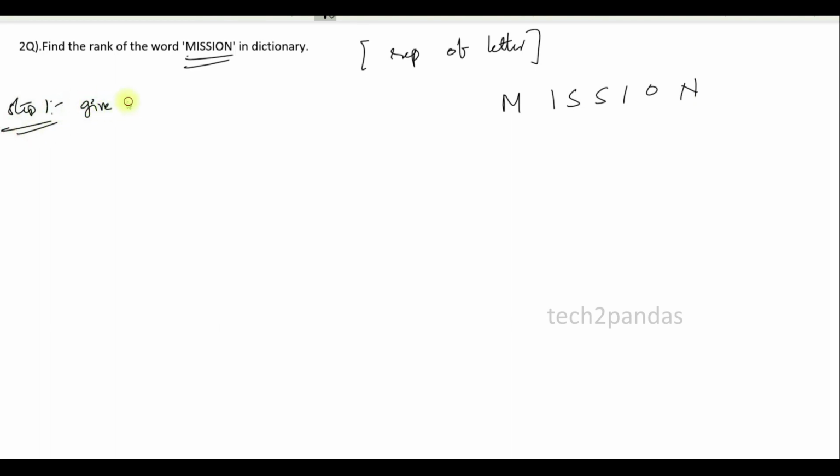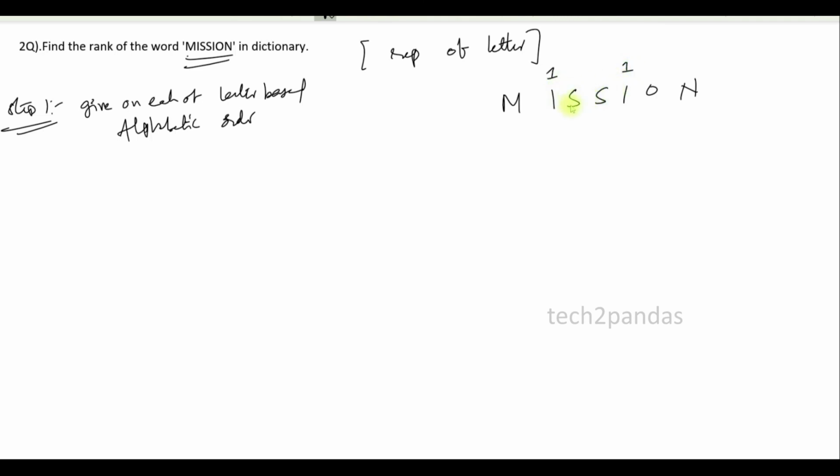Give the rank to each letter based on alphabetic order. So from MISSION, which letter will come first? First letter will come I. A B C D E F G H I. I is here and I is here, so give 1 on both I's.